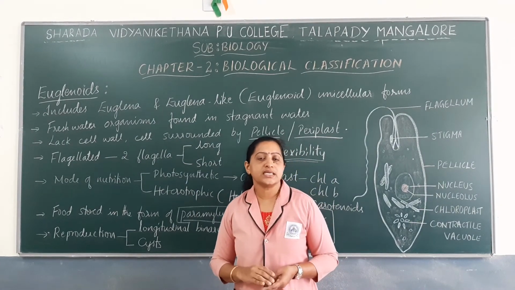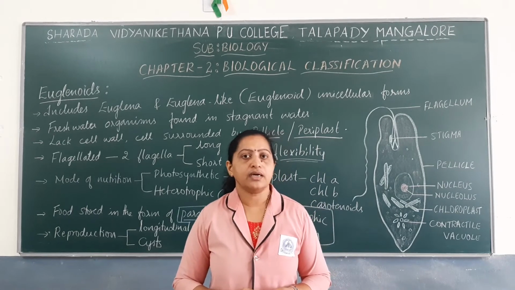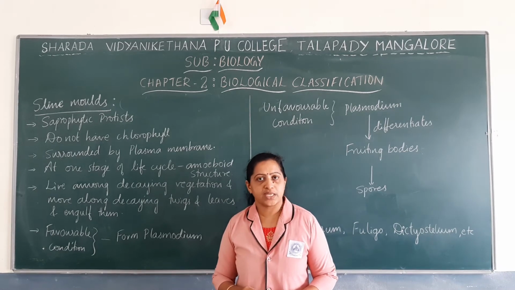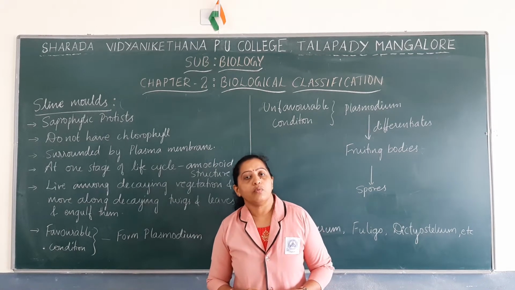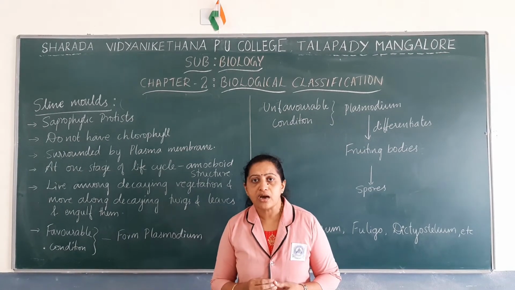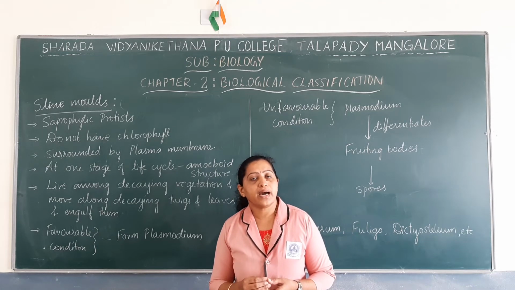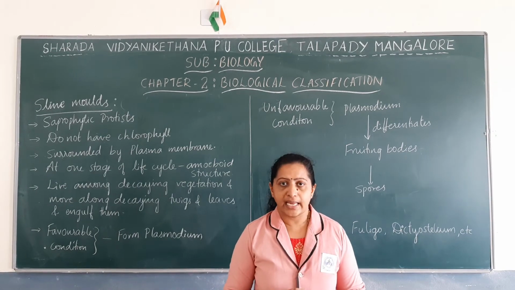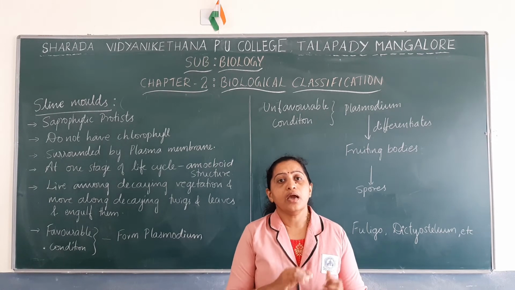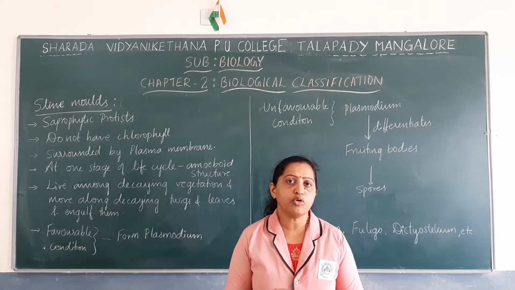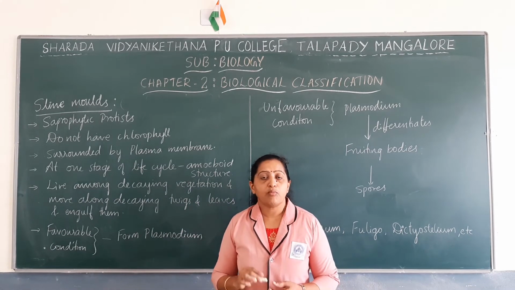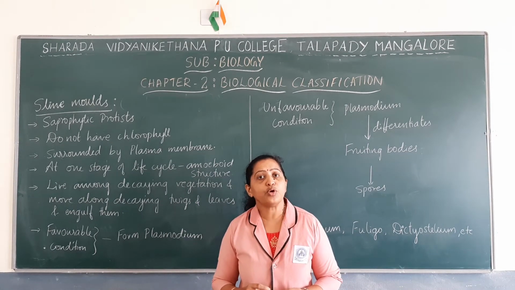Next, let us discuss one more group under Protista: slime molds. Let us discuss the characteristic features of slime molds. Slime molds have characteristic features similar to both animals as well as fungus. Earlier, biologists named them fungus animals. But the modern biologists consider them a separate group, slime molds, and have included them under kingdom Protista.